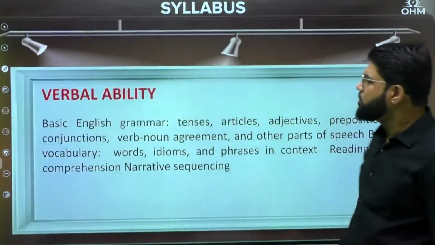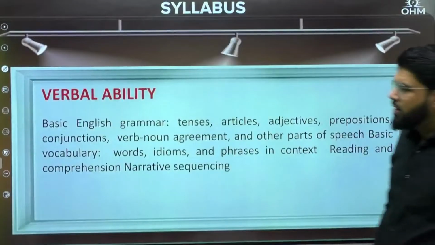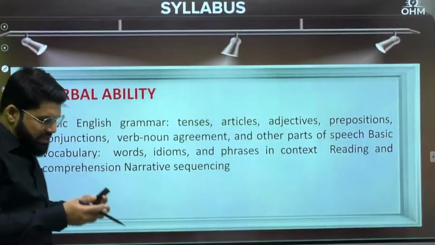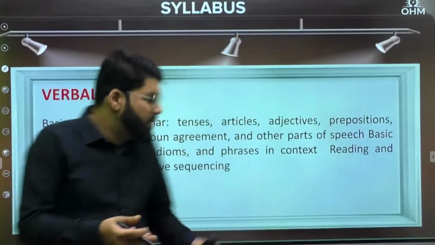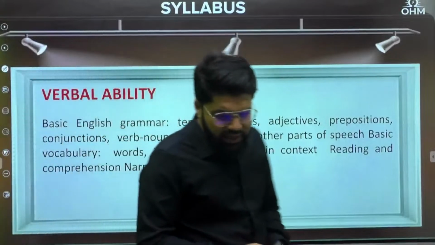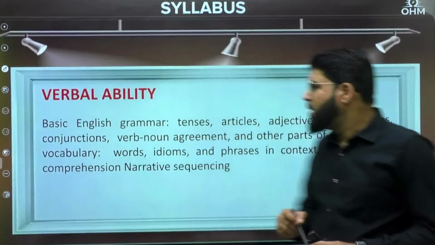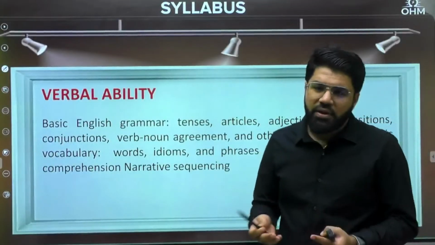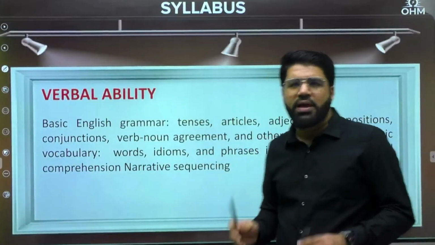What are the 4 broad parts? Verbal ability, which contains basic questions, the type of questions you can expect from verbal. This is the official syllabus that you can find in the brochure as well. So, basic English, vocabulary, grammar correction based questions or a comprehension question.